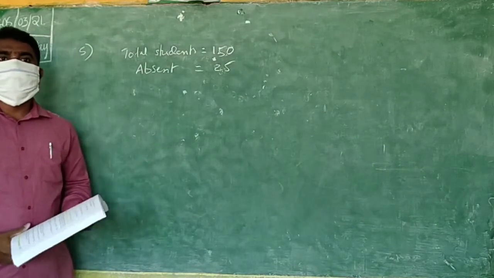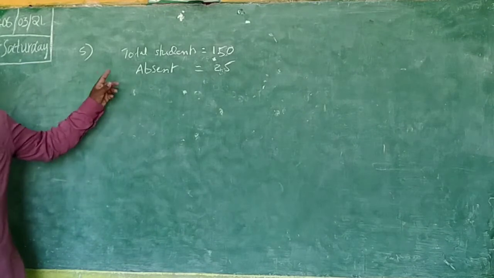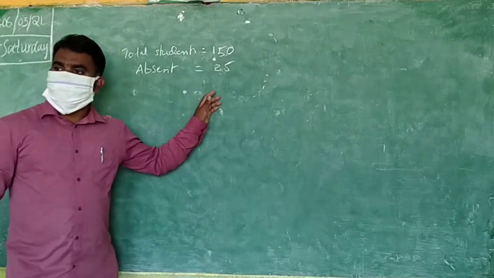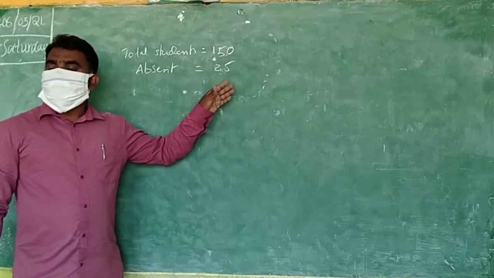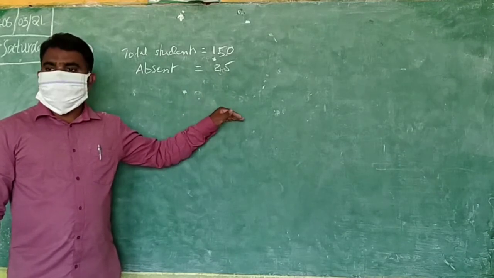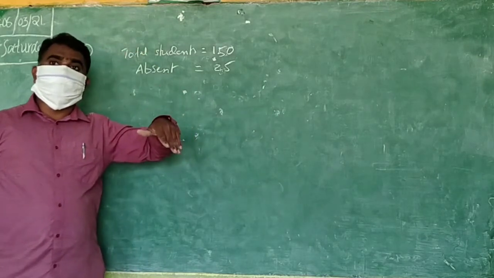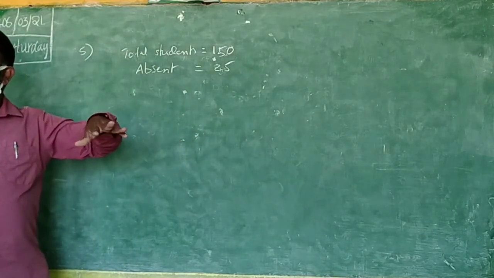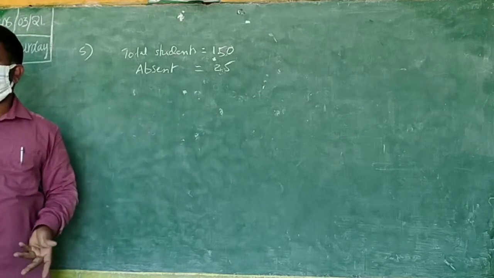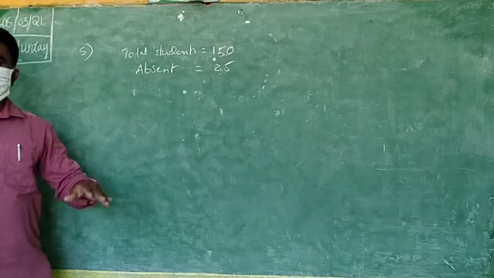Can you find? How do you find percentage? You know the method. Say, percentage of absent students is equal to 25 by 150 into 100. Next is asking you percentage of present students. Remaining you can find, otherwise formula also you can use.